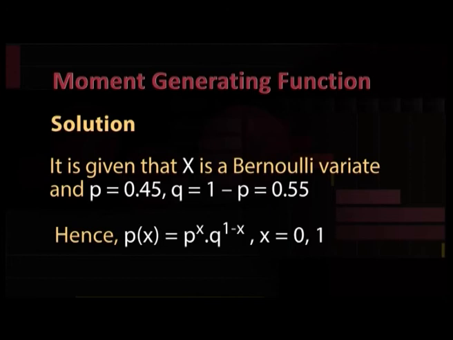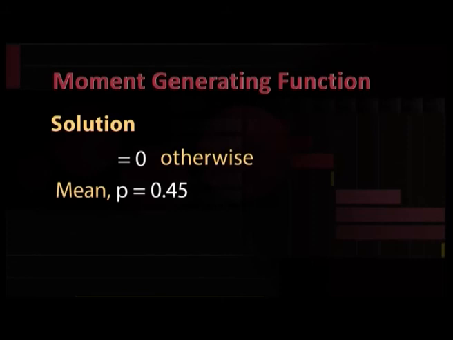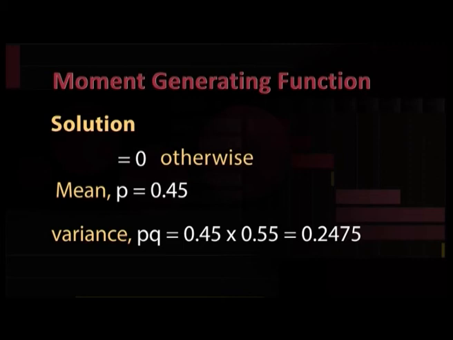Hence, P of x equal to p to the power x into q to the power 1 minus x, at x equal to 0 or 1, is equal to 0 otherwise. Mean is p, which is 0.45. Variance is pq, which is 0.45 into 0.55, equal to 0.2475.